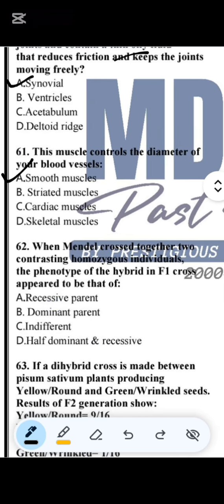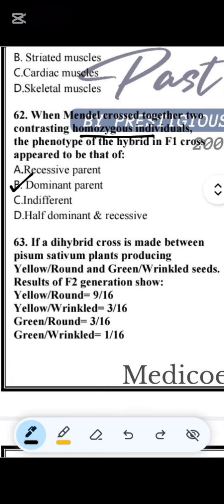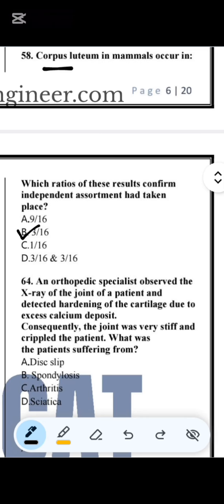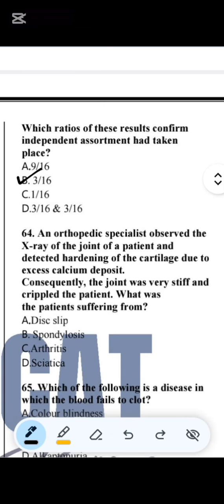Question number 62. Which Mendel crossed together two contrasting homozygous individuals? The phenotype of the hybrid in the F1 cross appears as the dominant parent. Question number 63. If a dihybrid cross is made between Pisum sativum plants producing yellow round and green wrinkled seeds, the result in the F2 generation for green and round is 3/16.